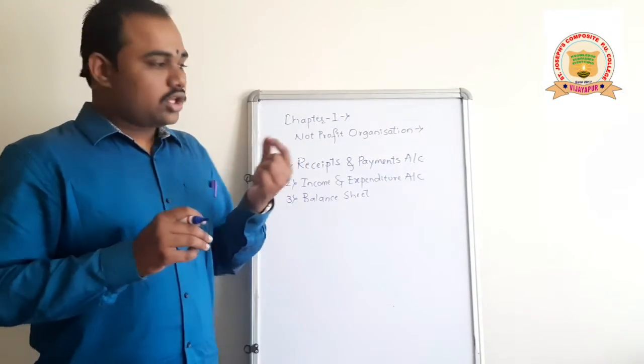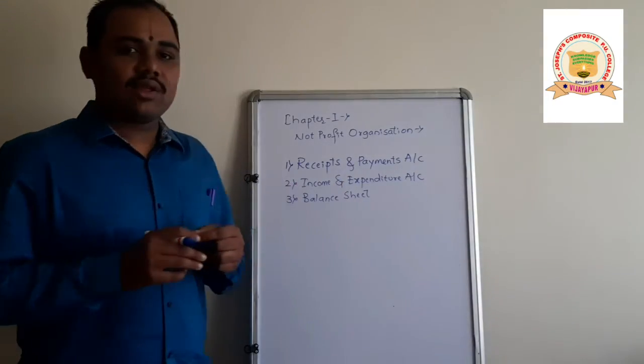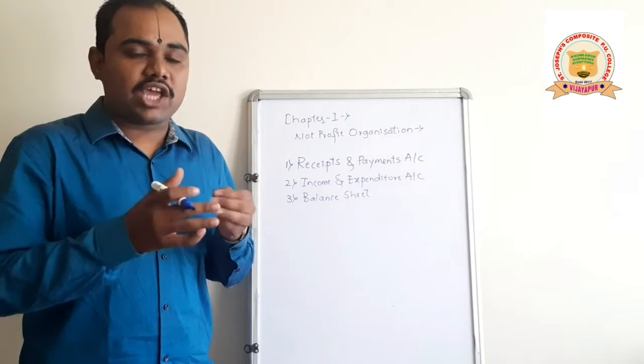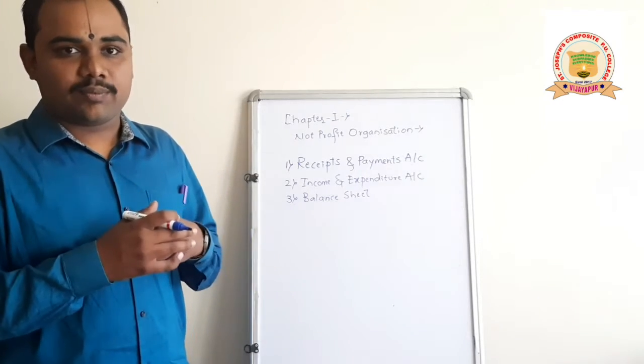And to prepare these things, we need the knowledge of a few basic terms.